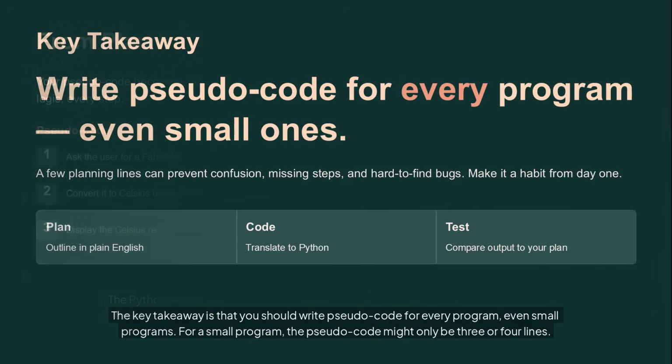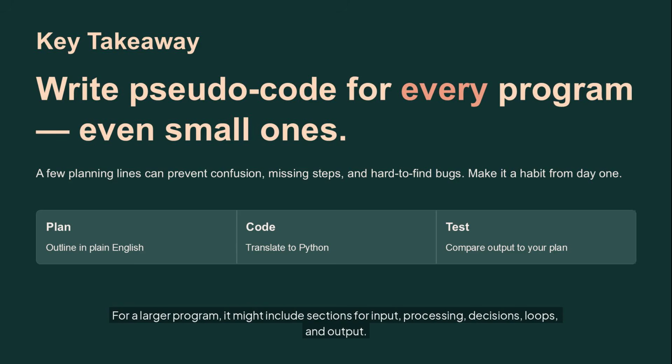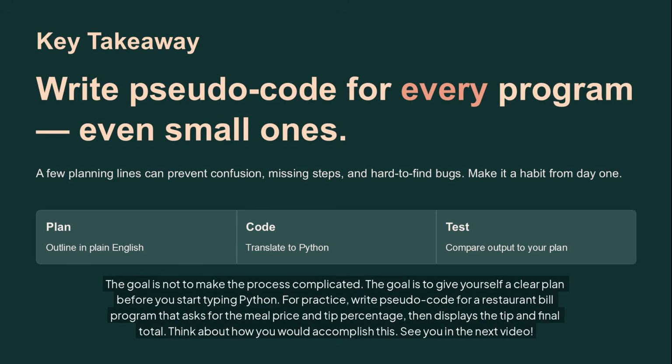The key takeaway is that you should write pseudocode for every program, even small programs. For a small program, the pseudocode might only be 3 or 4 lines. For a larger program, it might include sections for input, processing, decisions, loops, and output. The goal is not to make the process complicated. The goal is to give yourself a clear plan before you start typing Python.